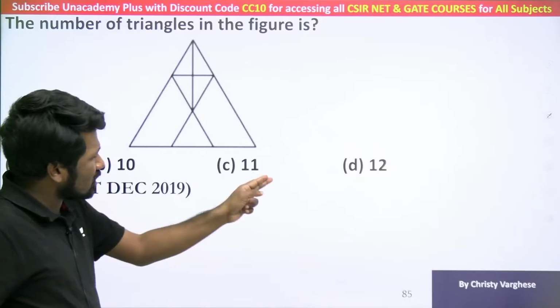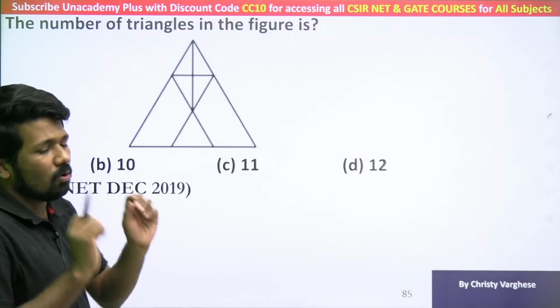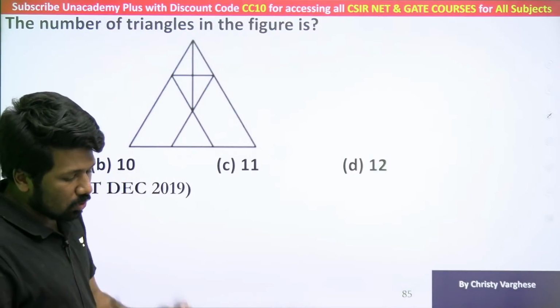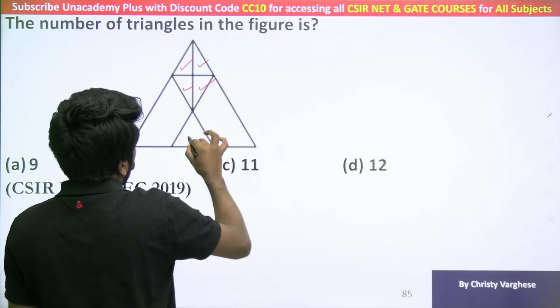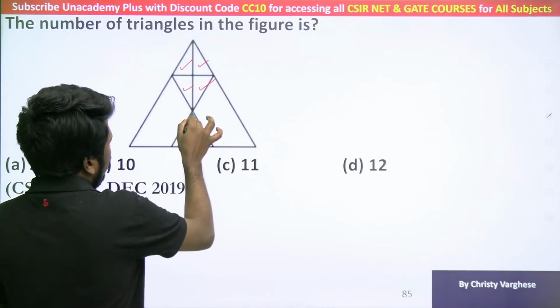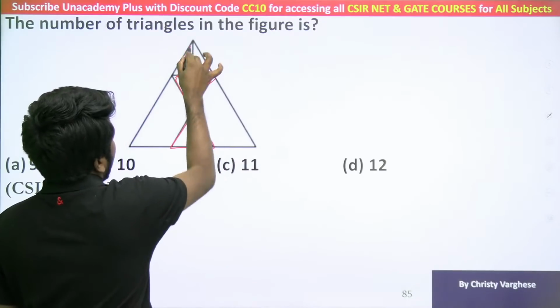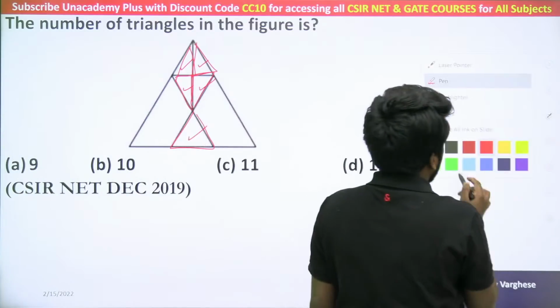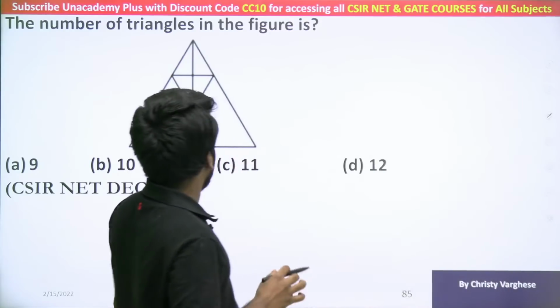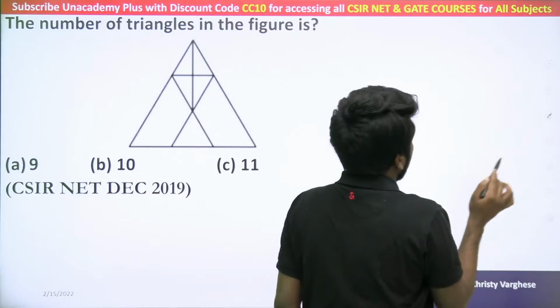If the options are smaller, manual counting is okay. Even in this question, manual counting is okay, but make sure you don't miss any triangle. So 1 triangle, 2 triangle, 3 triangle, 4 triangle, 5 triangle. The smallest non-overlapping triangles we are counting first. Non-overlapping. Is that clear? How 5 already? Those of you who didn't get the correct answer, listen carefully. 5 triangles. Now the non-overlapping triangles we completed.